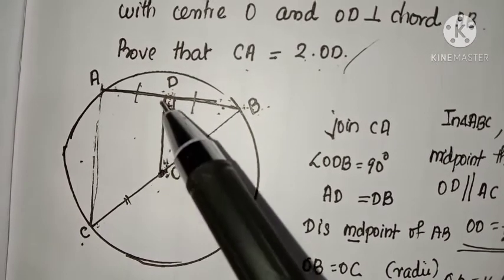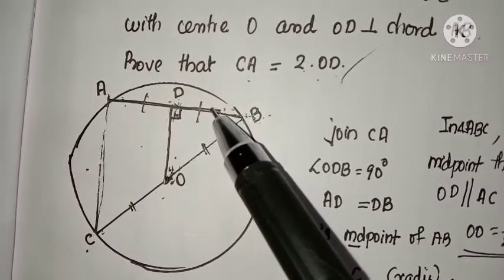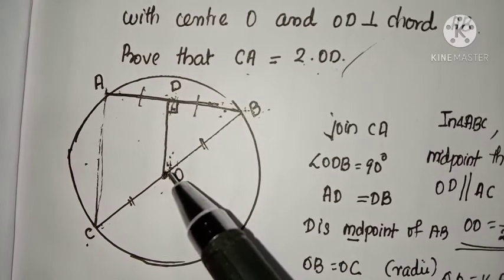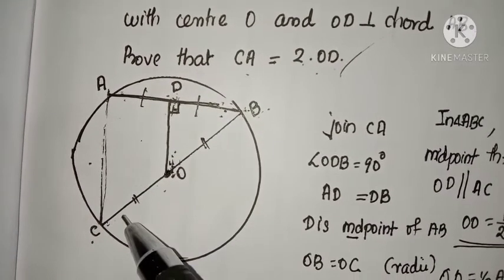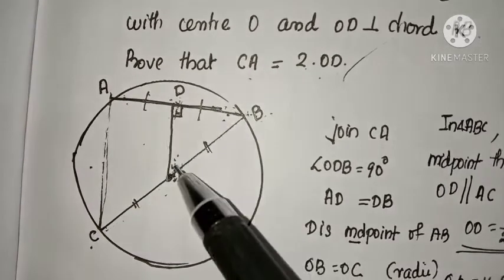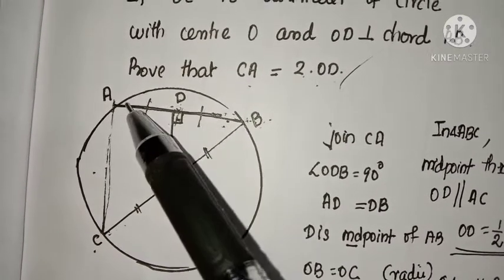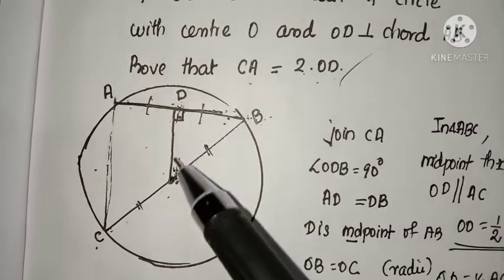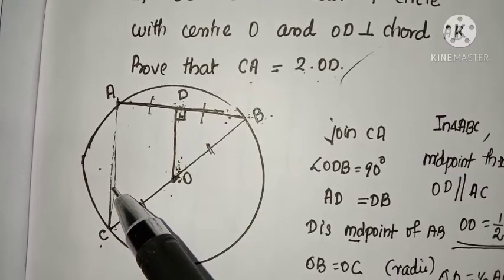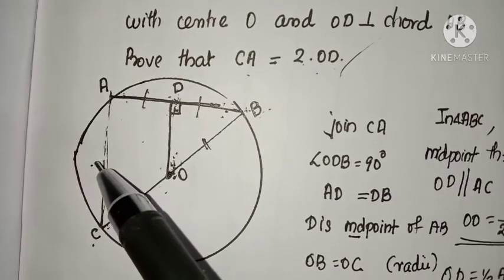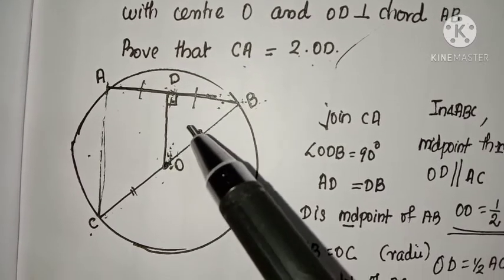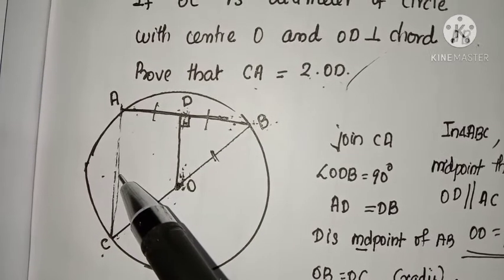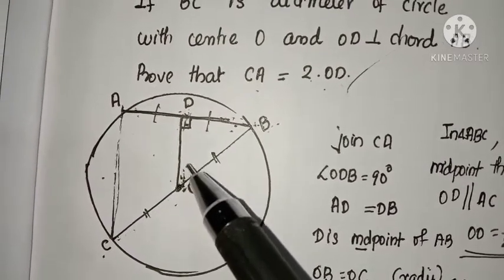Any line perpendicular from the center bisects the chord. Using the theorem, we get D is midpoint. And we already know O is midpoint of BC because of center. So OD is the line segment joining midpoints of two sides of a triangle. Therefore, by midpoint theorem, the line OD is parallel to the third side AC and half of it. So AC is equal to 2 OD, or OD is equal to half of AC, or AC is equal to 2 OD.